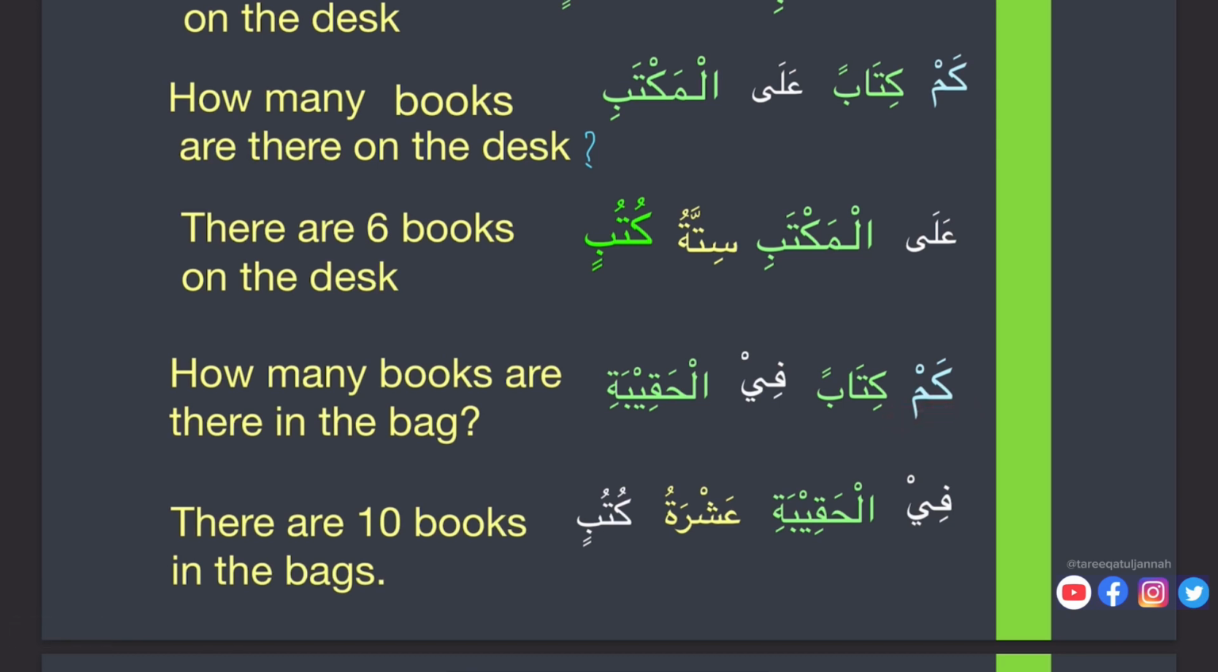Next one, kam kitaban fil haqibati. Again, kam kitaban, wahid, single. Okay, fil haqibati, when we use harfu jar, it is majrur. Fil haqibati ashratu kutubin. So how many books are there in the bag? Fil haqibati, again harfu jar, ism majrur. Ashratu kutubin, again madud is masculine and counting is feminine.